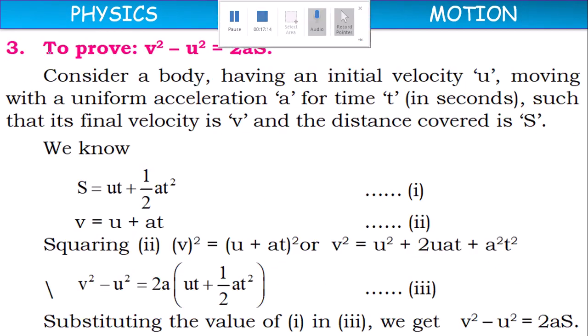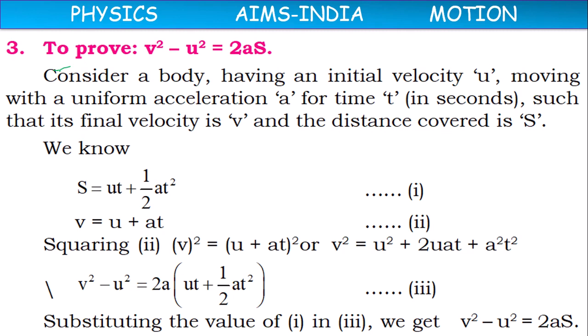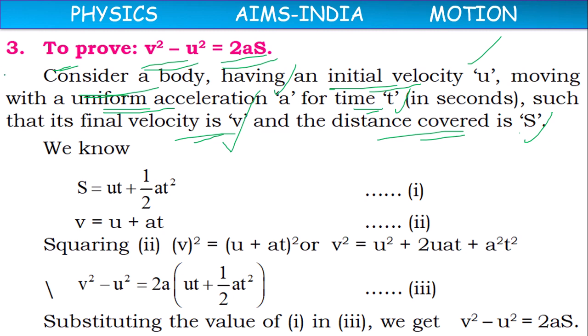Next, we have the third equation: v square minus u square equals 2as. Consider a body having initial velocity u, moving with uniform acceleration a for time t, final velocity v, and distance covered s. For all the equations of motion, the situation is the same. We have already derived two equations: s equals ut plus half at square, and v equals u plus at.